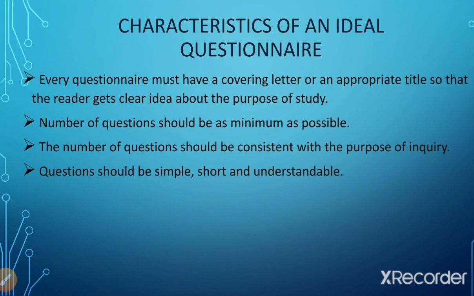For example, if the question is asked, are you educated? Then the respondent cannot understand the meaning of educated, because education could mean up to secondary level, or higher secondary level, or up till primary level. So that question becomes an ambiguous question. Instead it should be asked, what is your educational level? So the question should not be ambiguous, where a dual meaning is created of the same question. It should be easily understandable, and a simple and short question should be there.